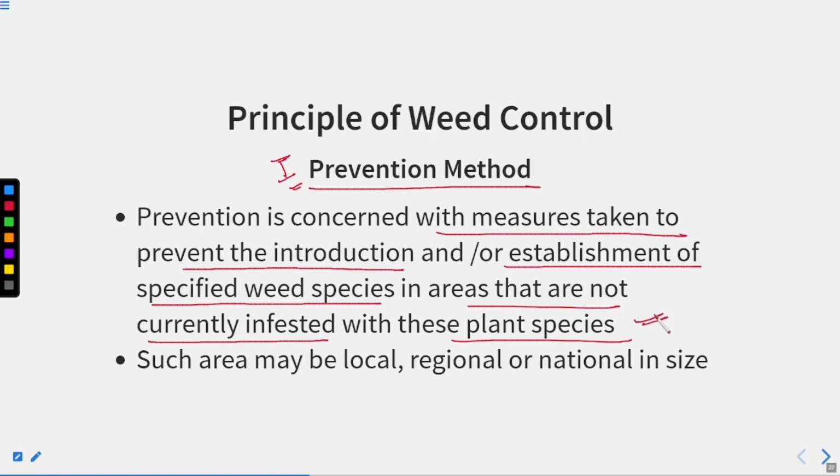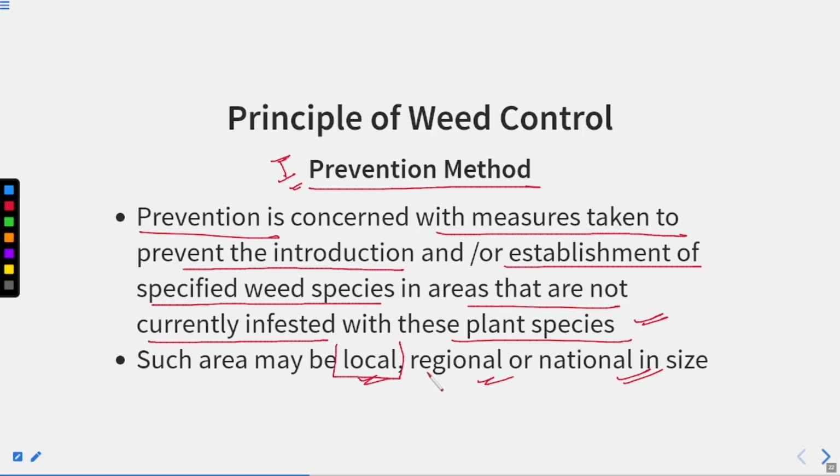So if we know the plant species that we are growing in our cropland, we generally know what we are growing, right? And if any other species that we have not seen in our cultivated field, then that is considered as a weed, and that we have to prevent. Such an area may be local, regional or national in size. The area we are considering could be our small cropland.